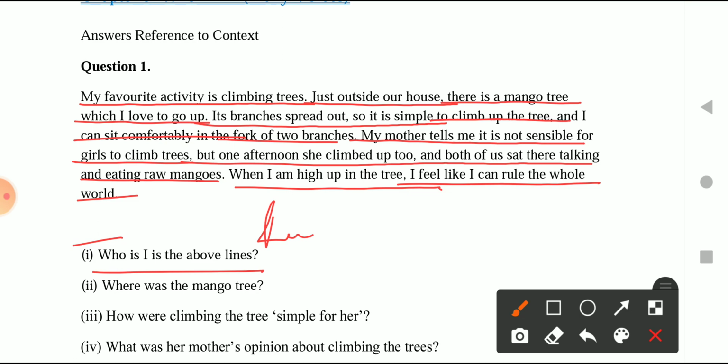Radha is the one who was telling us that she likes to climb up the trees. Then the second question is, where was the mango tree? So where was the mango tree? The mango tree was just outside her house, right? So outside her house, the mango tree was just outside her house.